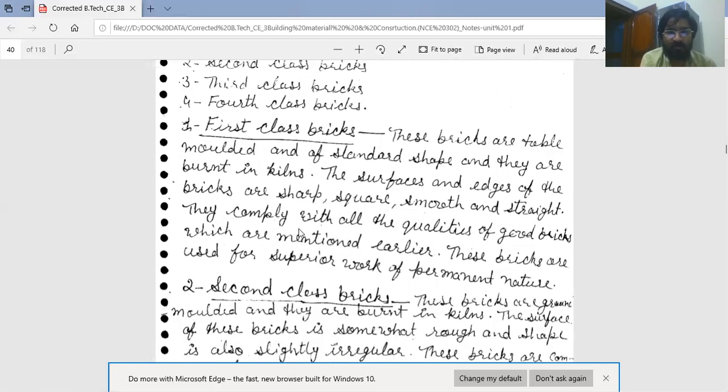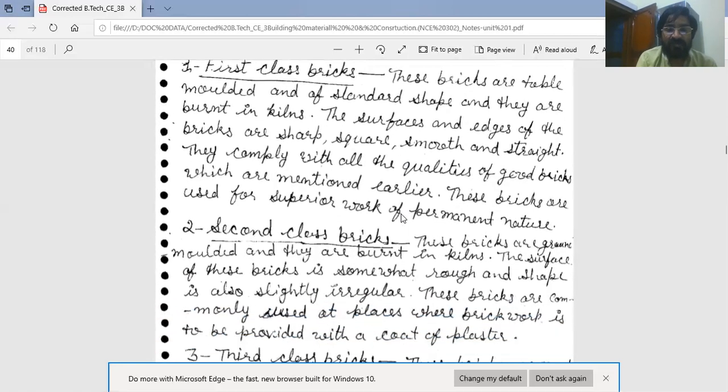These bricks are used for superior work of permanent nature, practically on outer walls or the exposed surface of walls. There is no need of plaster.